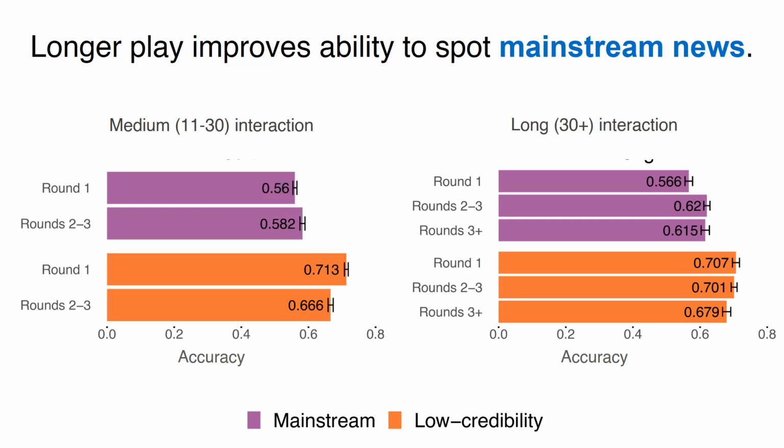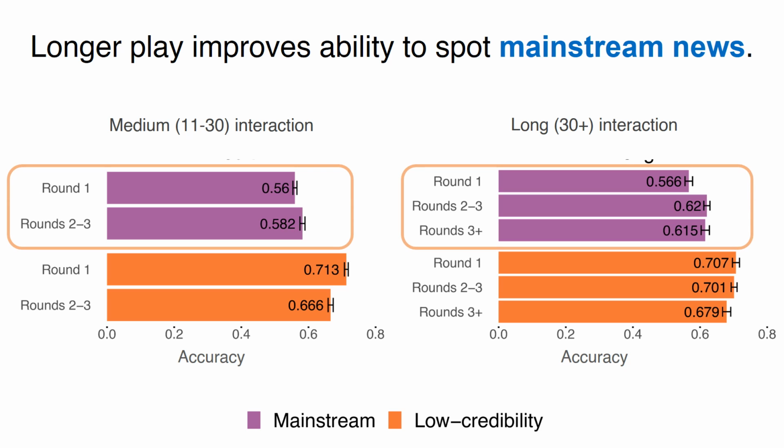For mainstream content, we found statistically significant improvements for medium as well as long player groups. On the other hand, for low credibility content, we found a statistically significant decrease in accuracy for the medium player group. In other words, those who play up to 3 rounds of Fakey share or like more articles from mainstream as well as low credibility sources. We did not find a corresponding statistically significant decrease in accuracy for players in the long group, that is, those who play more than 3 rounds learn to share or like more mainstream content, but avoid a similar increase in sharing or liking low credibility articles.